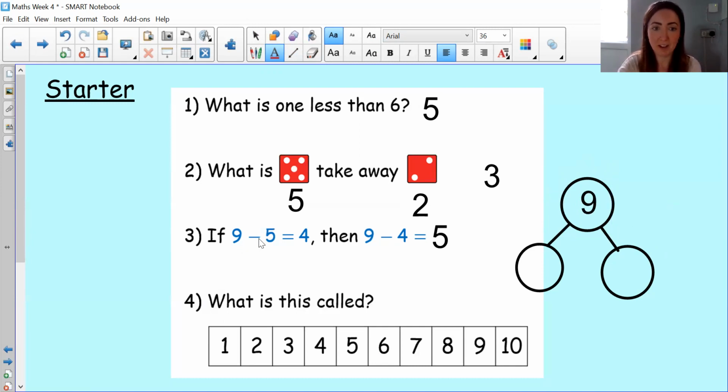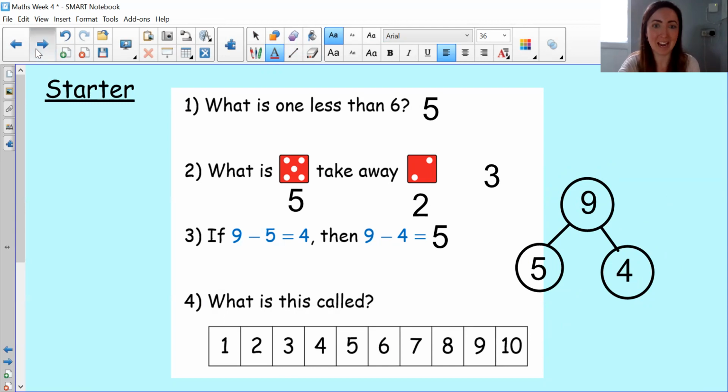And we knew that one of the parts is 5, we're taking away 5. 9 take away 5 equals 4. So the part's 4, which we know all about part whole models. All these numbers are connected. If 9 take away 5 equals 4, then 9 take away 4 equals 5. And what is this called? This is called a number track.